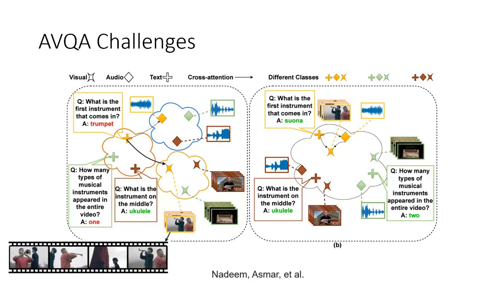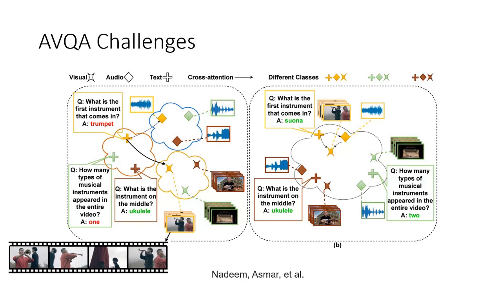Let's have a look at the visual modality to explain this. In the visual modality, we see that there are two instruments. One is suona and the other one is trumpet. What happens here is that the model looks at the suona in the visual frames, but it hears the sound of the trumpet, and because of the semantic imbalance, it favors the audio modality, and the answer is trumpet. But on the right-hand side, which is our method, the right answer is suona, because our method has aligned these modalities on the spatial and temporal level. So when we see the suona, we can actually hear the suona. So our answer is right.